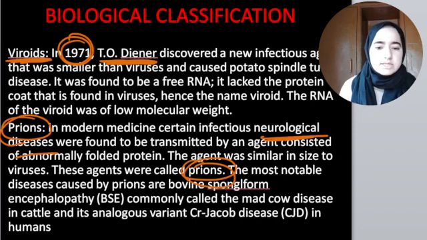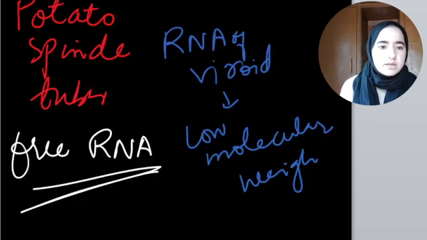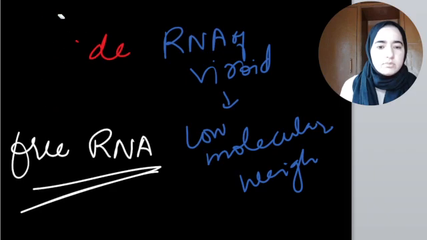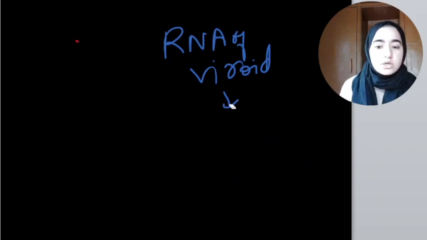The most notable diseases caused by prions, let me write it down here. Prions contain abnormally folded proteins which cause neurological disorders.